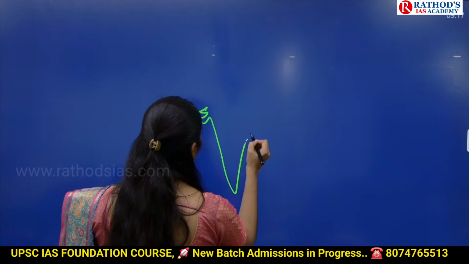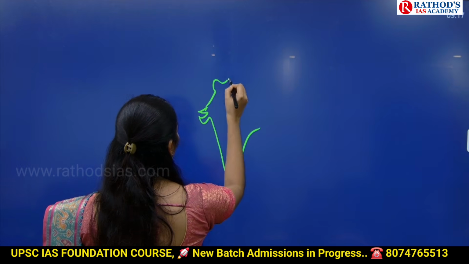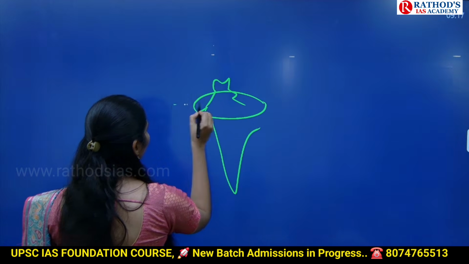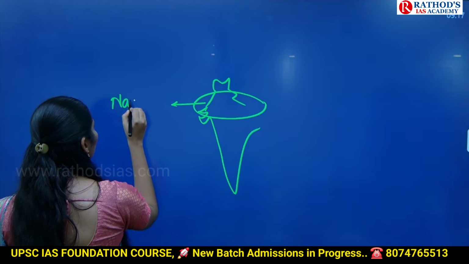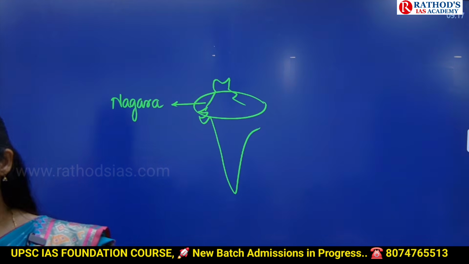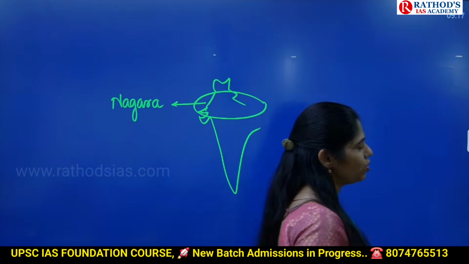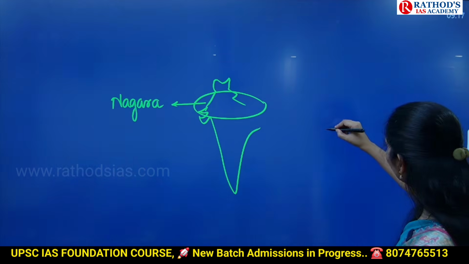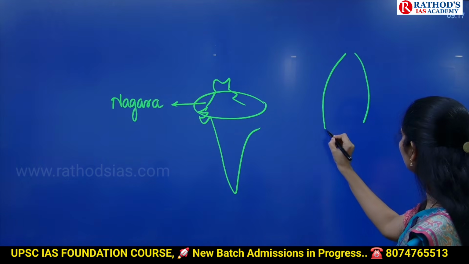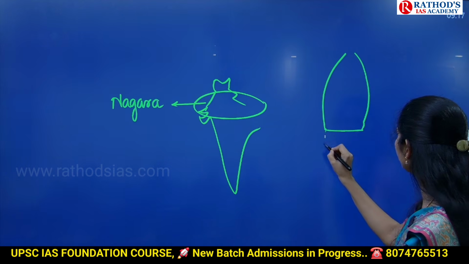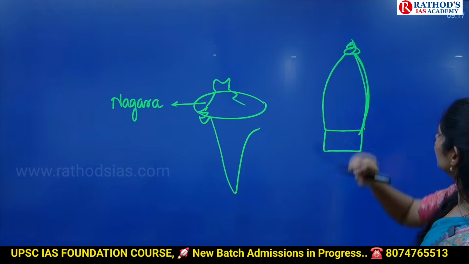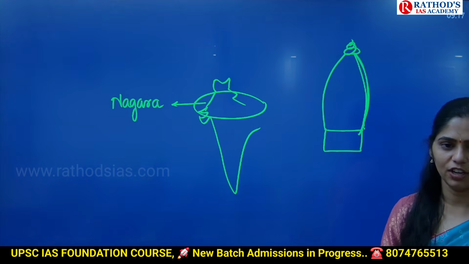If you see this temple architecture, we have three types of styles of temple architecture in India. In northern part, which style of temple architecture? Nagara. In northern part, Nagara style of temple architecture we can see. Okay, to give you a small example, have you seen this kind of upper part of the temple? It will be somewhat bell shaped. This will be the temple and upper part will be like this shape. It is the Nagara style of temple architecture.